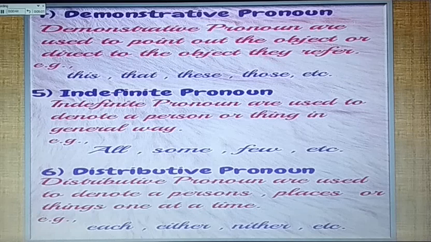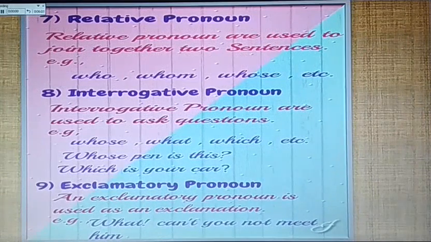For example, each, either, neither, etc. Seventh kind of pronoun is relative pronoun. Relative pronouns are used to join together two sentences. For example, who, whom, whose, etc.